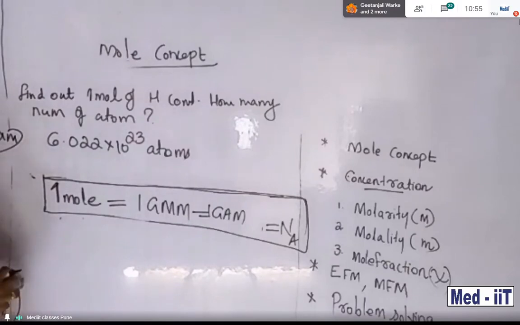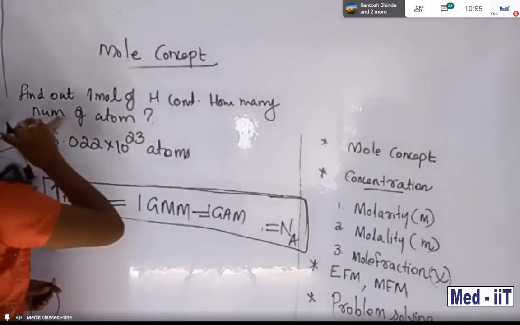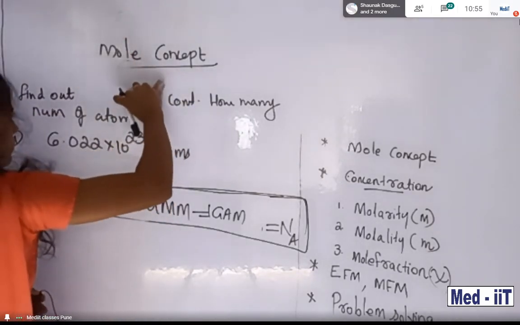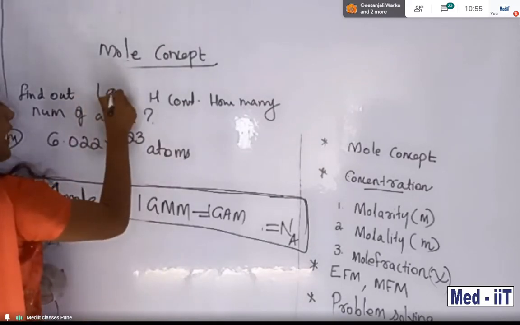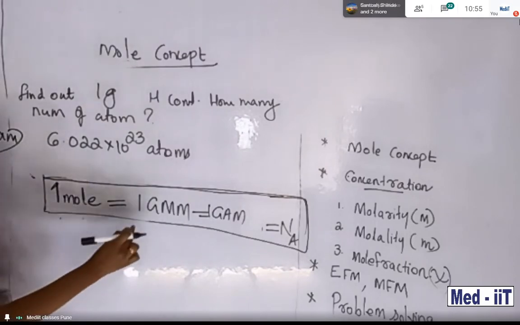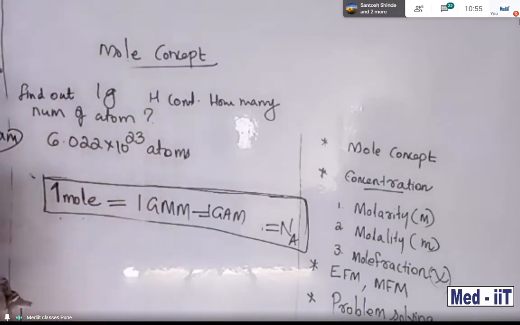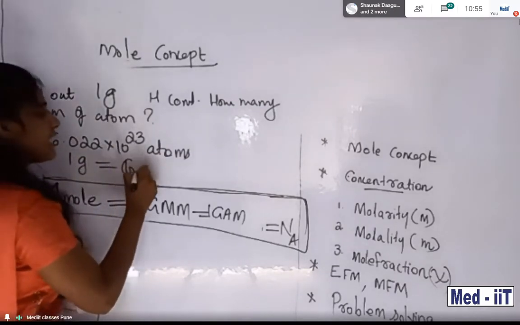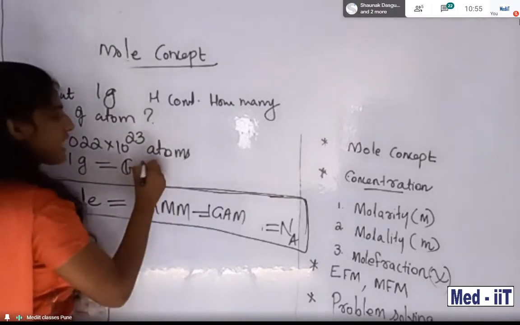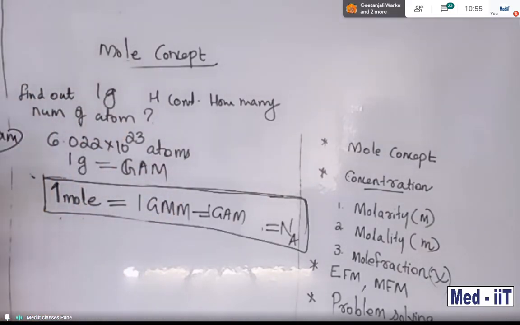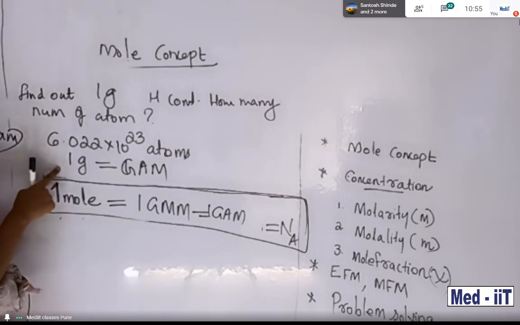Suppose this is one question. Then another question. Suppose they are asking how many atoms 1 gram of hydrogen contains. Same. 1 gram of hydrogen is equivalent to its GAM, at the atomic level. The atomic mass of hydrogen is 1, expressed in gram.